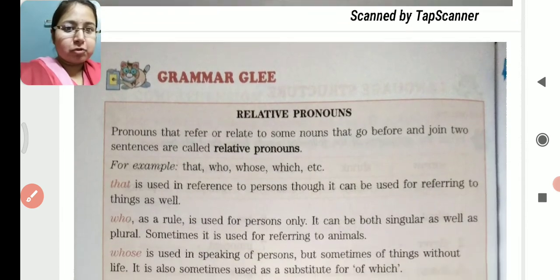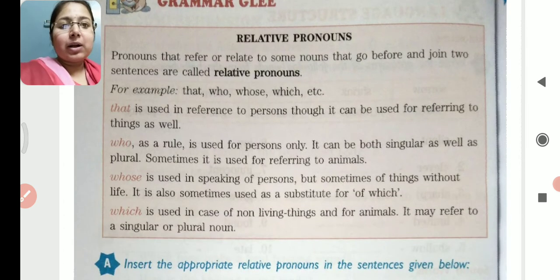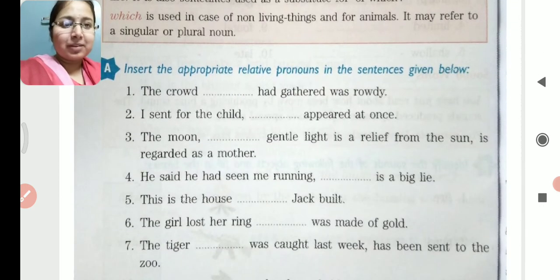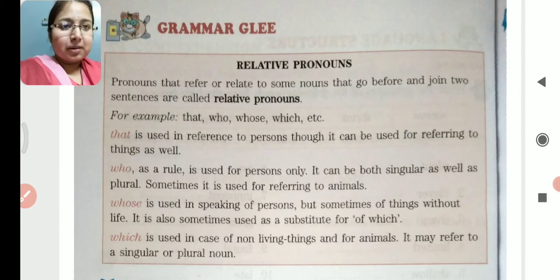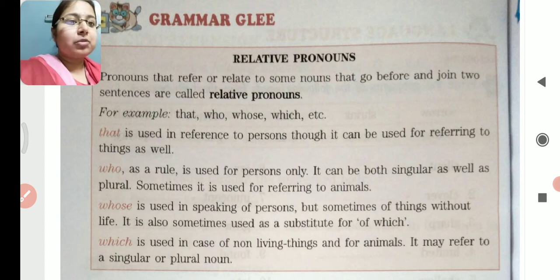So now let's move to the grammar portion. The first topic is relative pronouns. See what you have to do. First of all, you need to understand what relative pronouns are. I'll explain what relative pronouns are, and on the basis of this, you have to solve this exercise. So let me explain this. Pronouns that refer or relate to some nouns that go before and join two sentences are called relative pronouns.